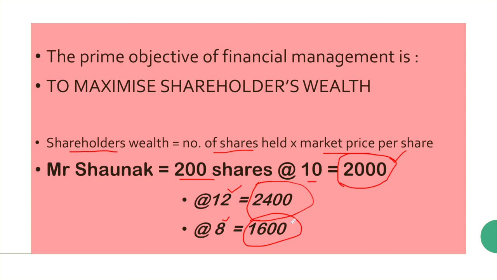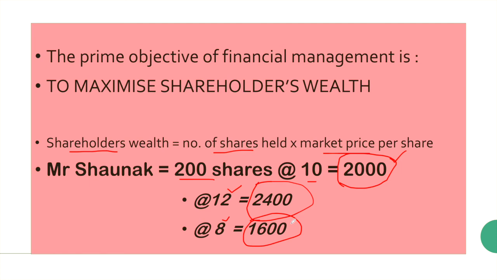So the basic element in this is what? The market price of share. All the financial activities within an organization are focused at realizing the objective of wealth maximization. Getting it? This can be achieved by ensuring that all the financial decisions are cost effective. Then only the wealth would be maximized. So, maximization of the market value of equity share. The market price of equity share increases if the benefits from a decision exceed the cost involved.